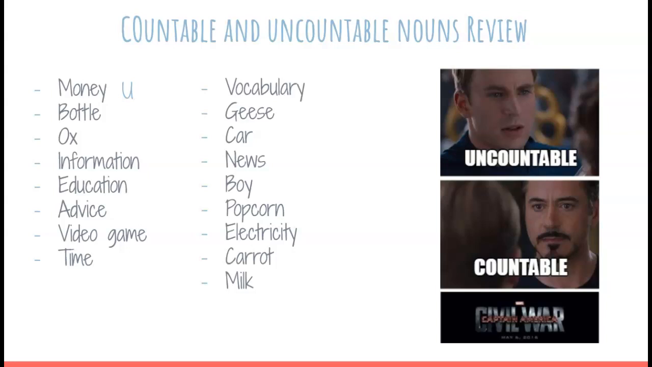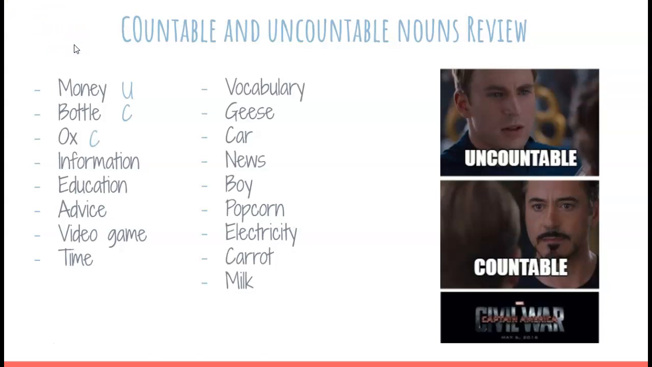Then bottle, what do you think? Okay, of course, that's countable. Ox, do you know ox? Ox is a type of bull, like a buffalo or something. Okay, well, ox is countable because it's an animal.